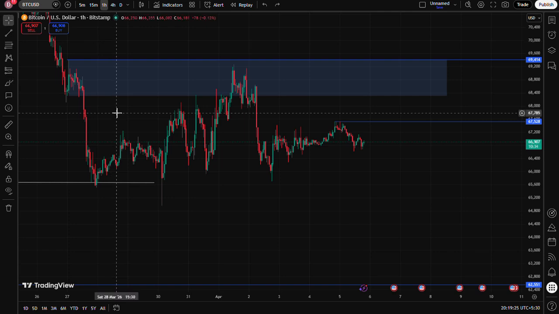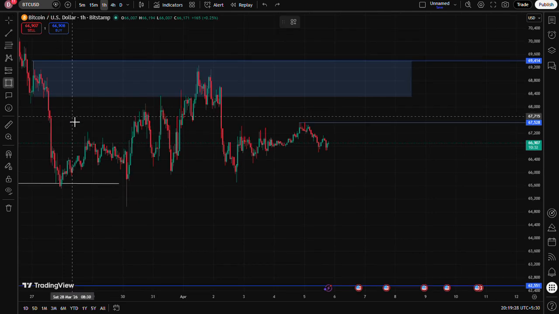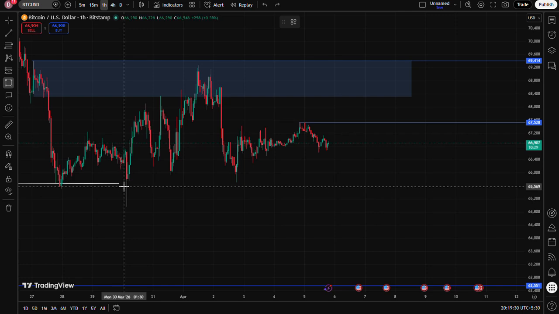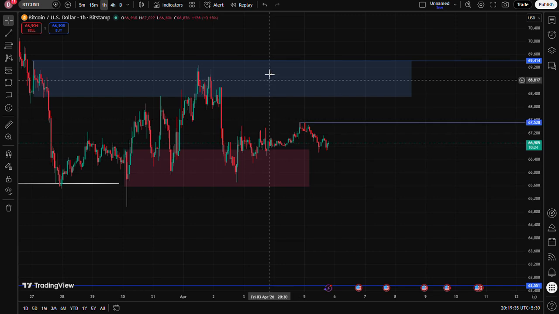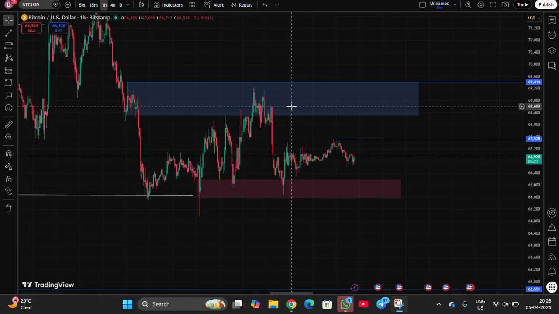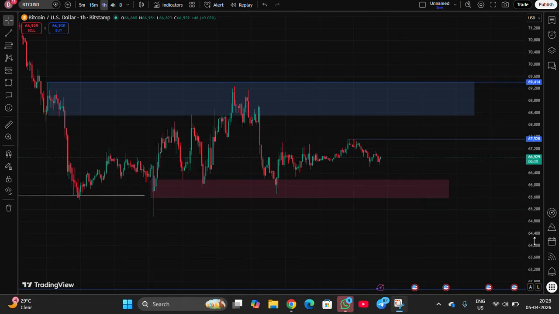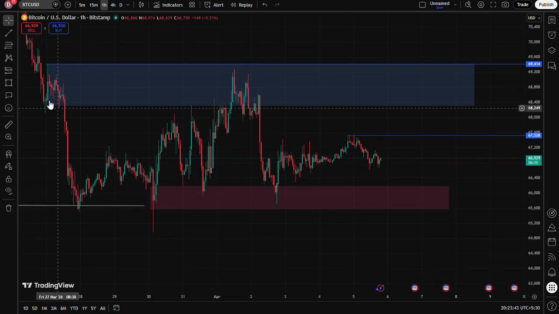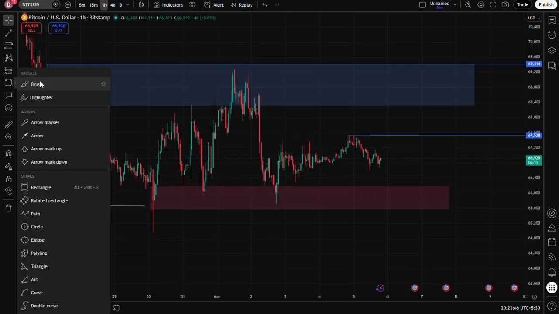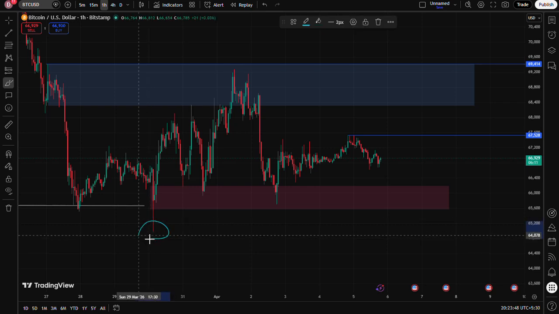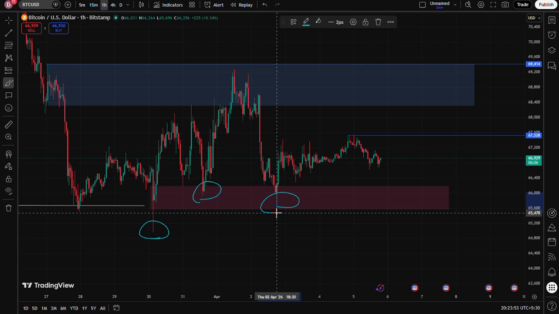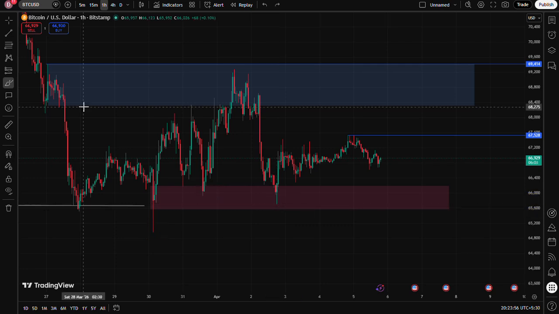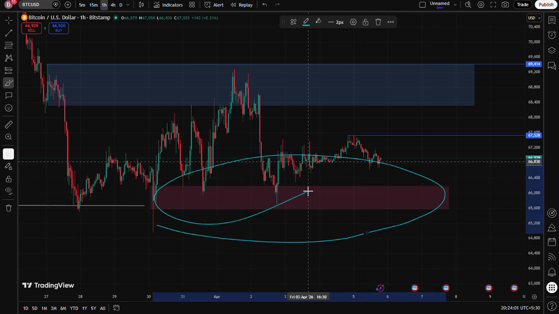Here the market induced buyers also, because the market is not breaking out these lows. In this zone you can see that price didn't break out this low. As you can see, price didn't break out this low. It respected this low one time, and again a second time. This is indicating that buyers are entering in this zone, in this red zone.